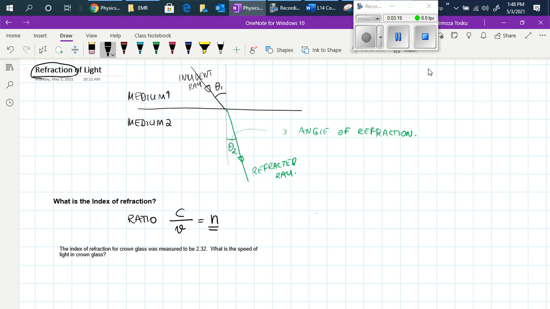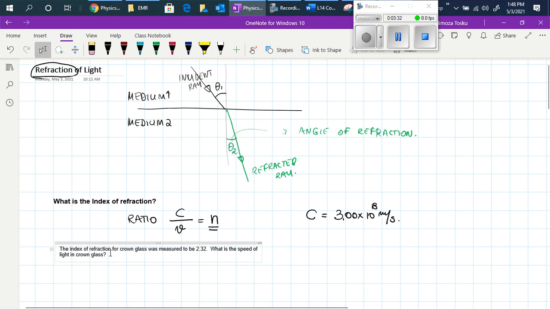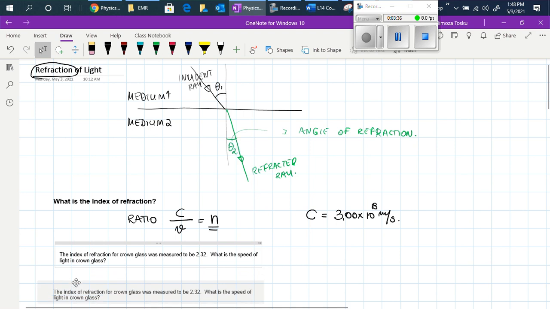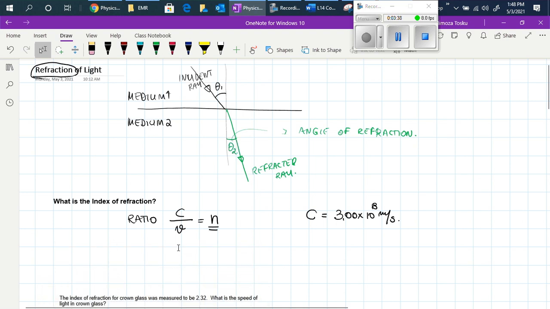Now, the speed of light in a vacuum is 3.0 times 10 to the power of 8 meters per second. And we have said, or we are accepting, at least for now, that this is the highest speed in the universe. Okay, it's the highest speed in the universe.